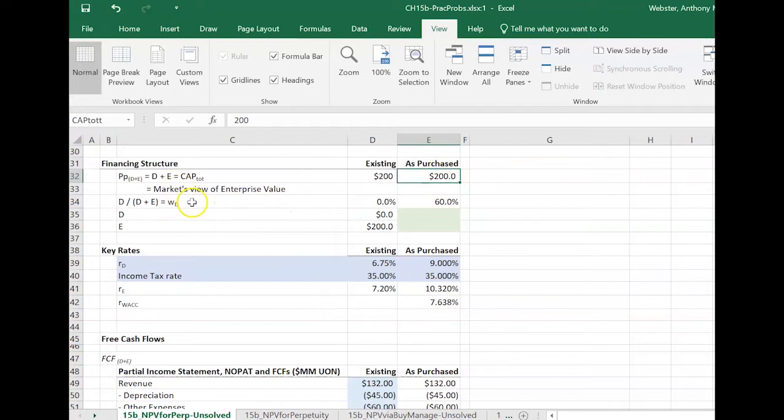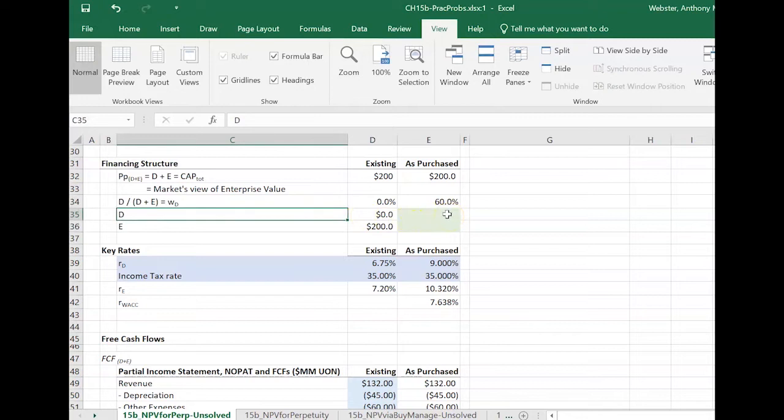And the new debt to capitalization, or debt to enterprise value, ratio is going to move from 0%, because they don't have any debt now, to 60%. And that's given to us. So all we need to do here is determine the D portion required to buy this firm and the E portion required to buy this firm.